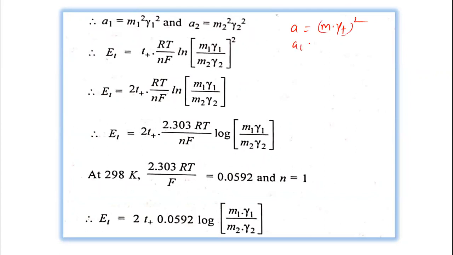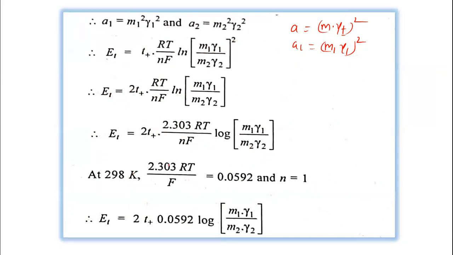Therefore we can write a1 equal to m1 gamma1 squared, similarly a2 equal to m2 gamma2 squared. Putting a1 and a2 here, the next step is E_t equal to, taking this 2 here, 2 t+ RT upon nF ln m1 gamma1 divided by m2 gamma2. Converting it into the logarithmic form, E_t equals 2 t+ 2.303 RT upon nF log of m1 gamma1 divided by m2 gamma2.